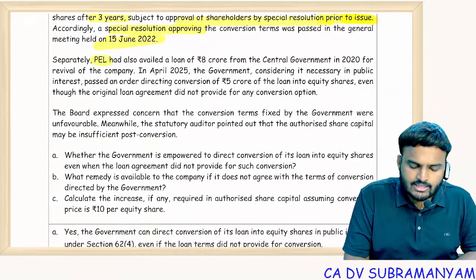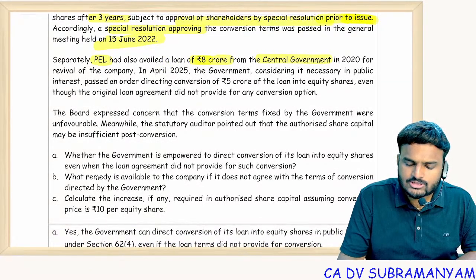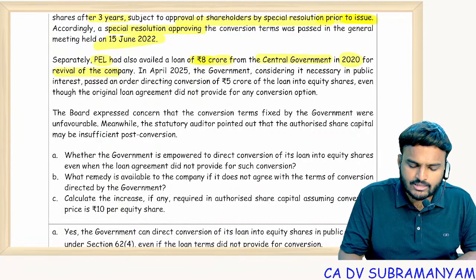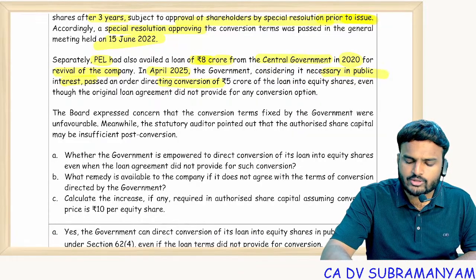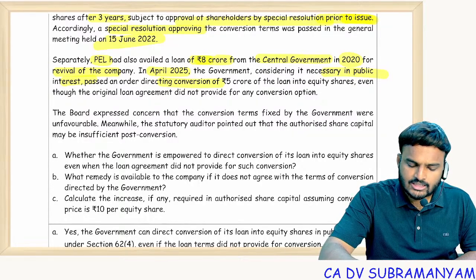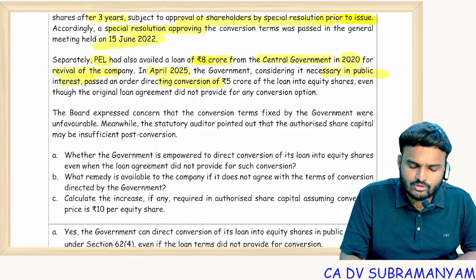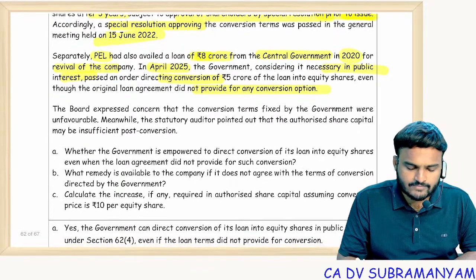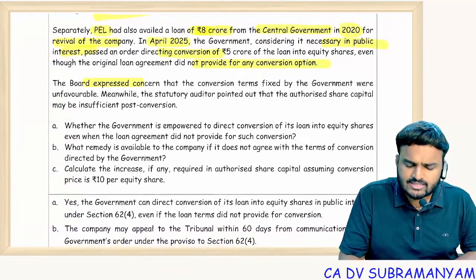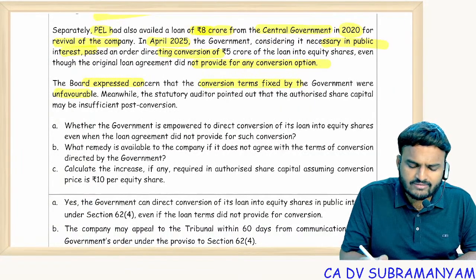Separately, PEL also availed a loan of 8 crores from CG in 2020 for revival of the company. In April 2025, government, considering public interest, passed an order directing conversion of 5 crores of loan into equity shares, even though the original loan agreement did not provide for a conversion option. The board expressed concern that conversion terms fixed by the government are unfavorable.